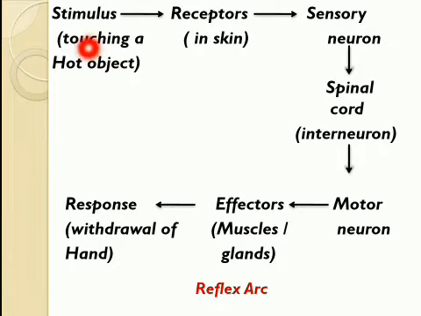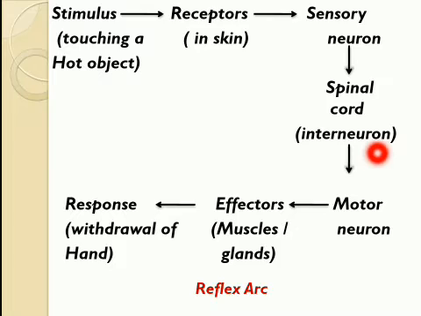So this is again the flow chart which tells the path taken by the nerve impulse during the reflex arc. You can see that the stimulus, that is touching a hot object, is perceived by receptors present in the skin, and that message of the hot object or heat is picked up by the dendrites of the sensory neuron, and a nerve impulse is generated which carries the message towards the spinal cord, and inside the spinal cord, the message will not go to the brain.